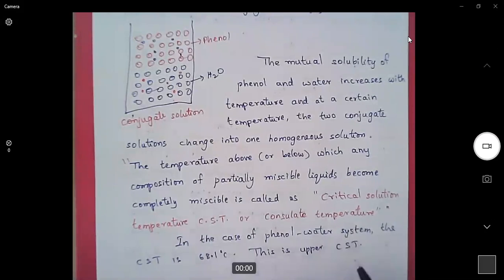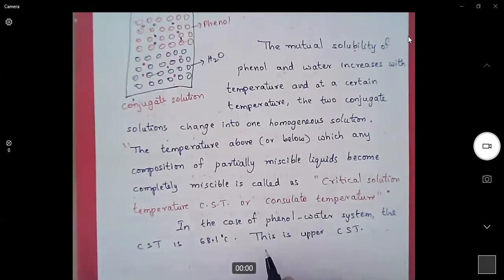Upper CST means when we heat the solution, if it forms a homogeneous mixture, then it is called upper CST. I'll also give some more examples for the partially miscible liquids which form upper CST: water and aniline, hexane and aniline. These will also show upper CST.